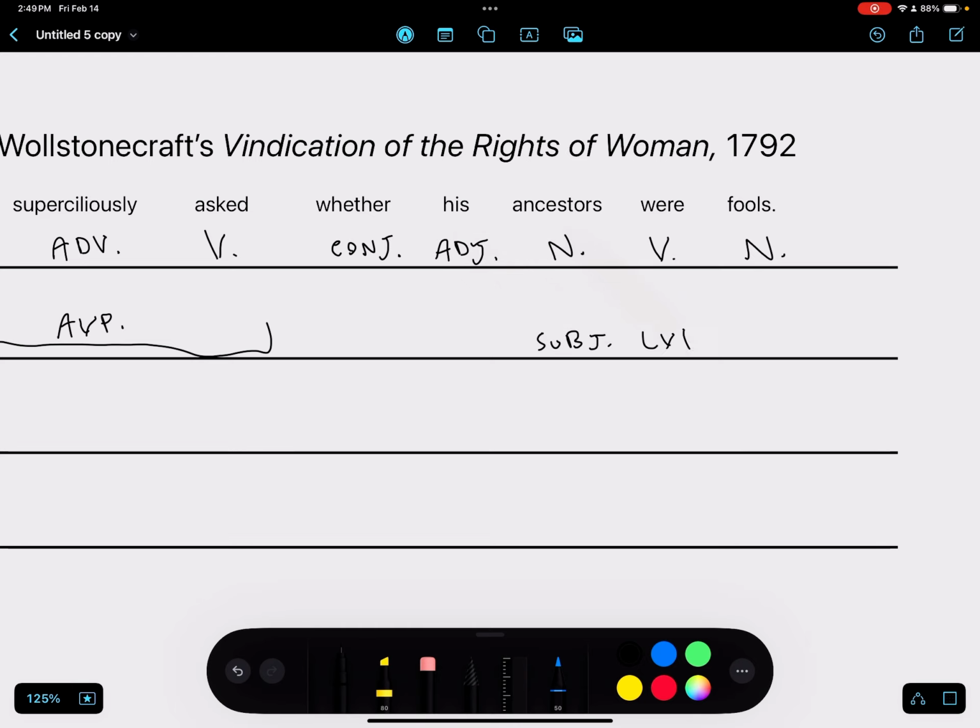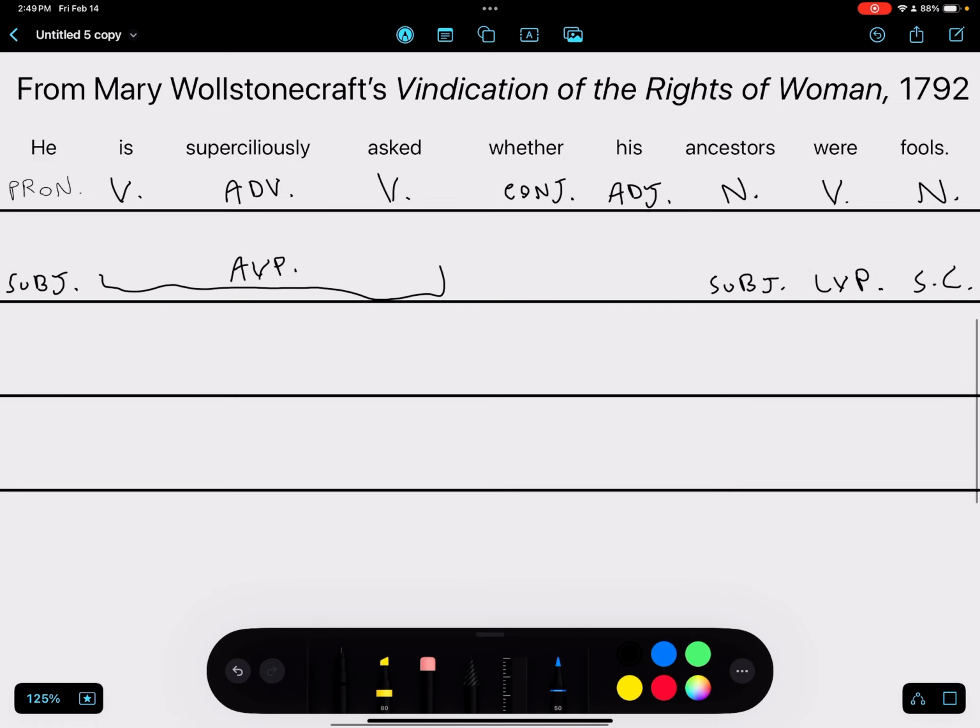because the unlinking verb predicate in this case is linking together the subject and the subject complement, which in this case is fools. It's serving as the equal sign in a sort of equation where you've got ancestors equals fools, where the were is like serving as the equal sign. So that's how that works. This is the parts of sentence, which is completed.